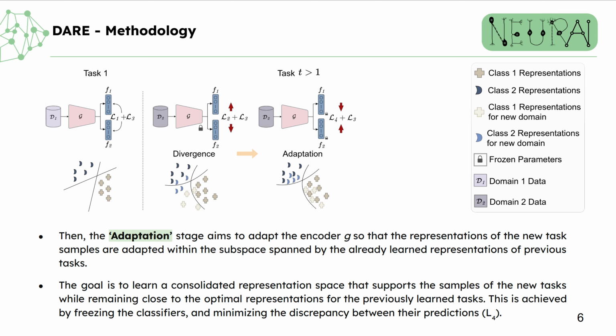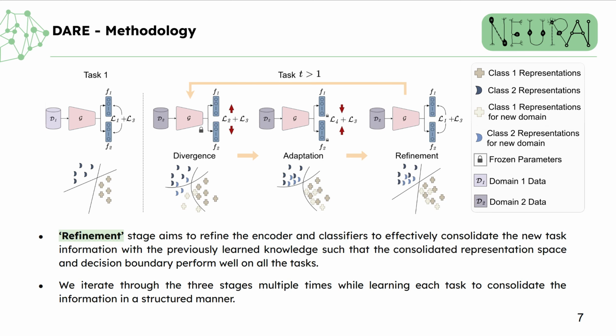This is achieved by freezing the classifiers and adapting the encoder to minimize the discrepancy between the logits predicted by the classifiers. The third stage, called refinement, aims to refine the encoder and classifiers to effectively consolidate the new task information with the previously learned knowledge such that the consolidated representation space and decision boundary perform well on all the tasks. This stage employs a cross-entropy loss on the new task samples and consistency loss on the buffered samples, similar to task 1. We iterate through the three stages multiple times while learning each task to consolidate the information in a structured manner within the network weights.